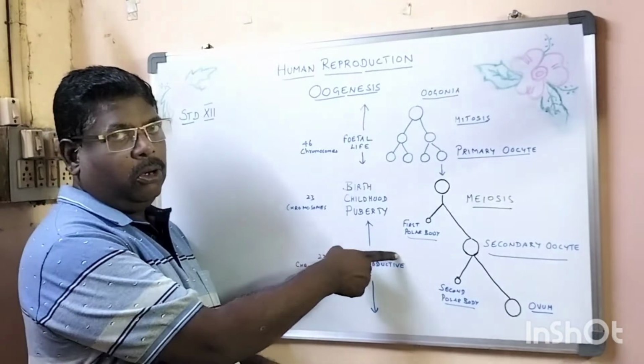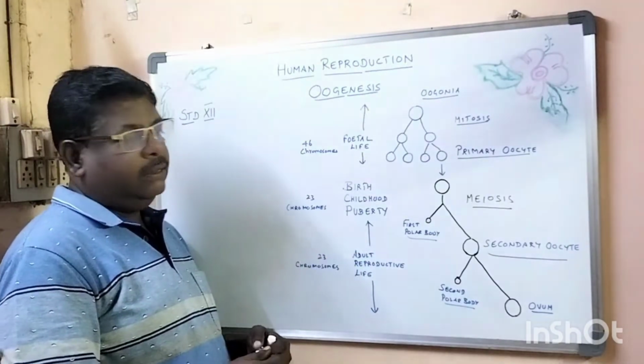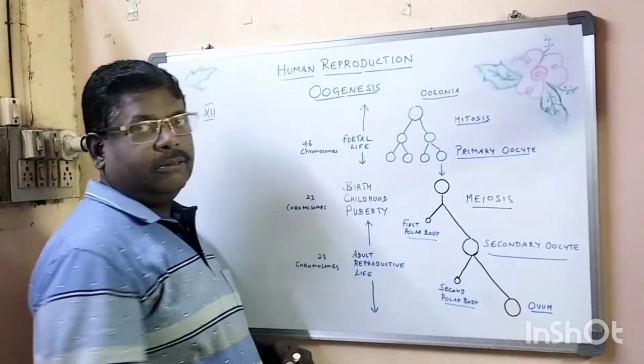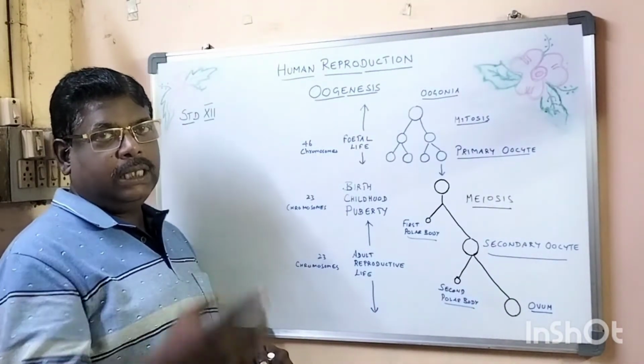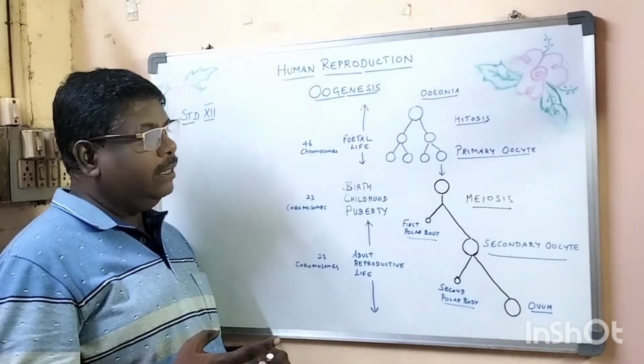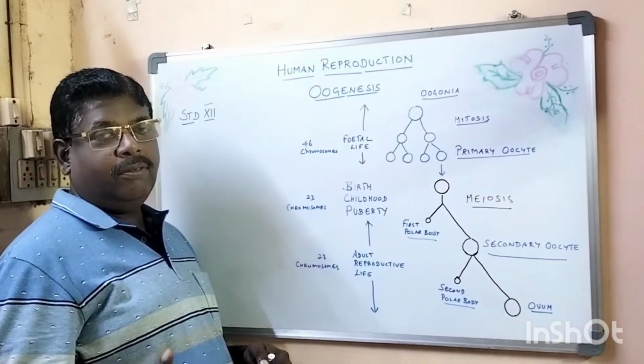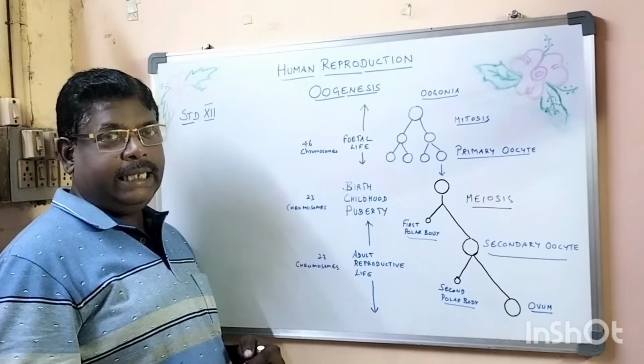It's called the first polar body. The secondary oocyte will have more layers of granulosa cells, and will also have a thick wall called theca.